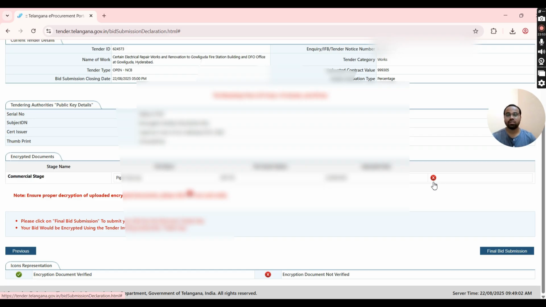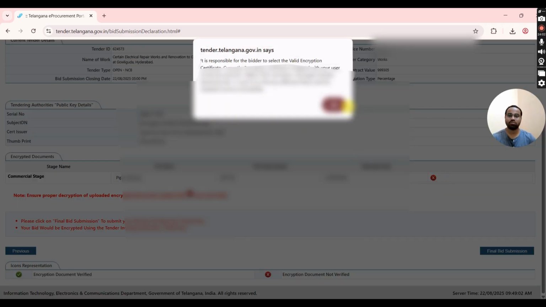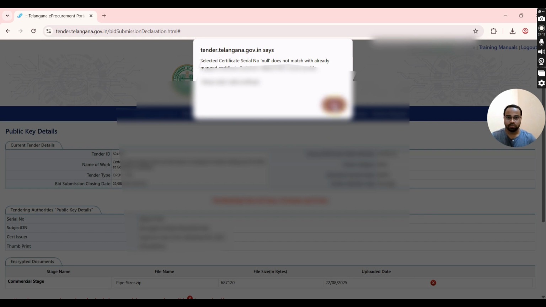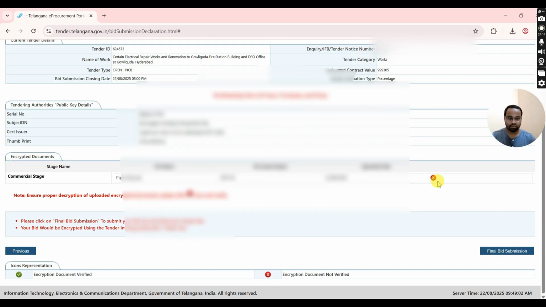Next, you can see here crossmark in red color for which the document you have uploaded. You need to click on it, then it will prompt a pop-up box. Click on OK. And it will further prompt your digital signature certificate. Click on Register. Then the document will be encrypted and then it will become green right mark. Then click on Final Bid Submission. In next page, you can see that your bid submitted successfully along with your IP address.